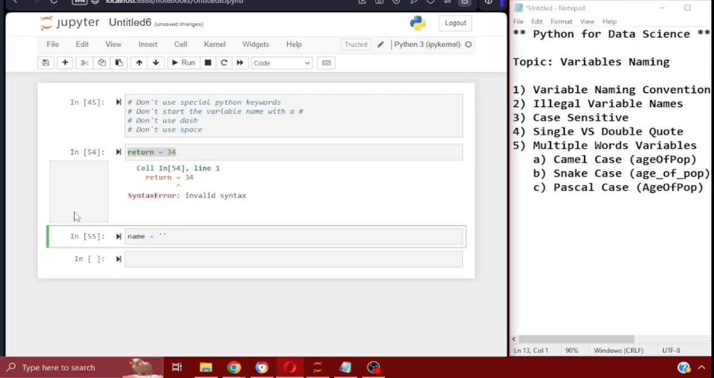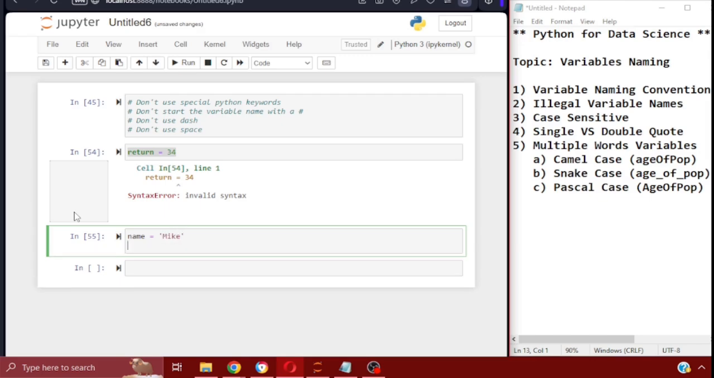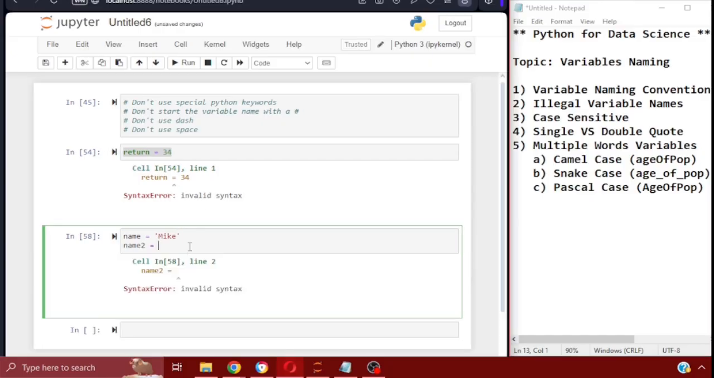if you put a single quote and you say Mike, and then we have another name, let's say name2. And by the way, the number can come anywhere, like I said, at the end of your variable name. It just doesn't have to start with a number. So name2 is a variable name that I'm assigning here. I'm using a number, so it should be good to go. Let's just say name2 is going to be, let's say, Martin.